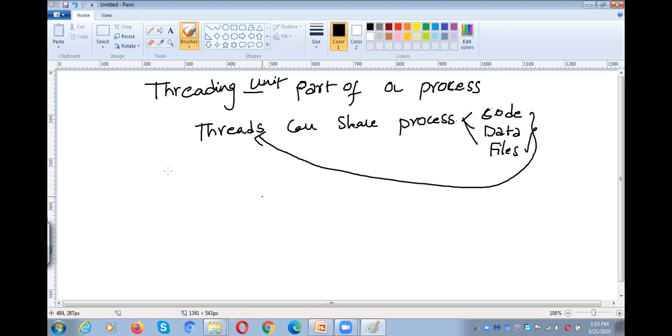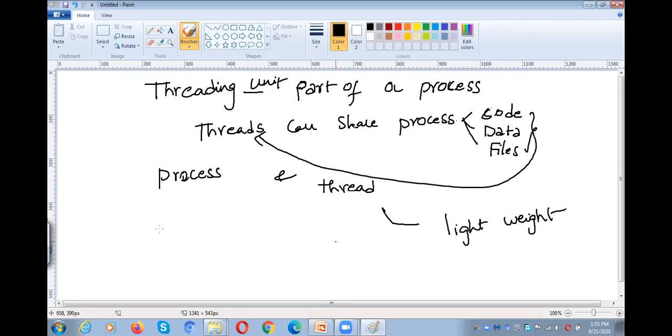And next, what is the difference between process and thread? A thread is lightweight, whereas a process is heavyweight.